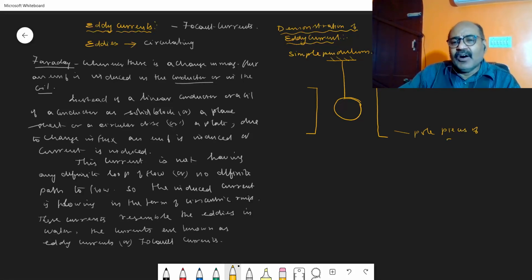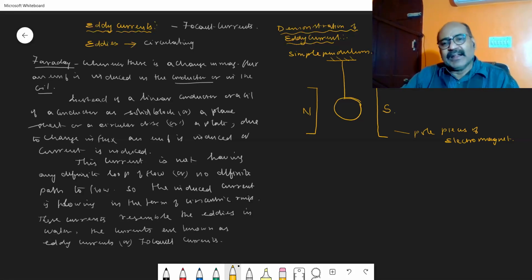As you know, an electromagnet is one which becomes a magnet when electricity is passed. When the electricity is switched off, the two poles become ordinary iron pieces, so they are otherwise called temporary magnets. When I supply electricity, one end acts as the north pole and the other end acts as the south pole. So these two are the poles of the electromagnet.